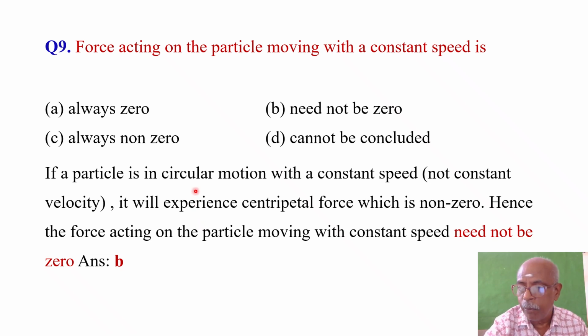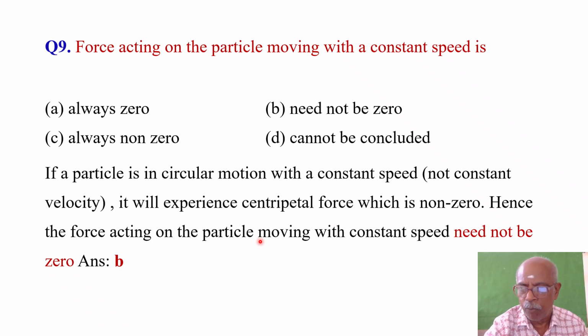So in a circular motion, if a particle is in circular motion, its direction is always changing, is it not? The direction at a particular point will be given by the tangent to that point in the circular path, is it not? So the direction of the tangent will always be changing when the body is moving in the circular path. It means what? Its velocity is not constant. In what sense, sir? The magnitude may be constant, but the direction will not be constant.